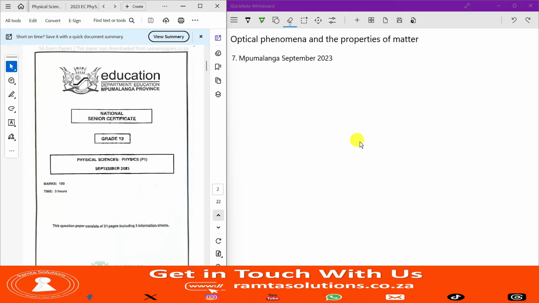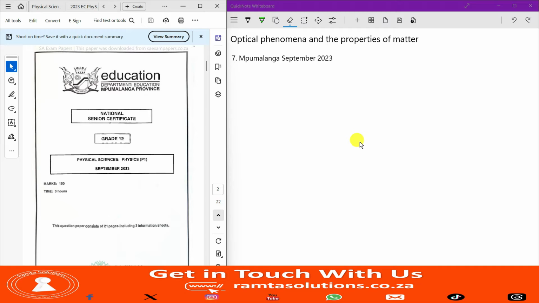Welcome to your grade 12 physical sciences exam prep on optical phenomena and the properties of matter. Today's question paper is Physical Sciences Paper 1 of the Mpumalanga September 2023 examinations.